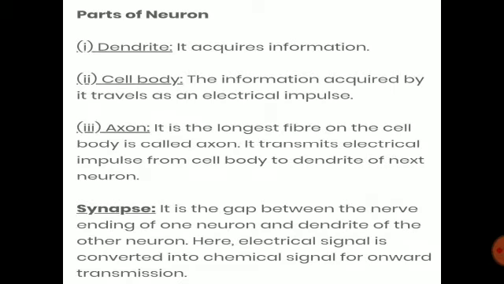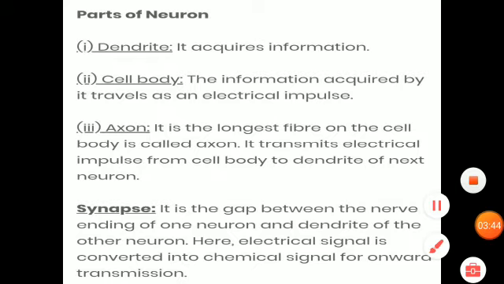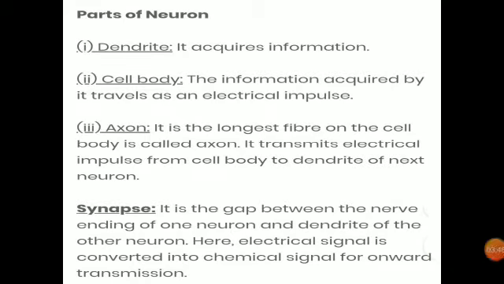Now next one is parts of neuron. So we will see one by one the parts of neuron. First one is the dendrite. Several short thread-like branches called dendrites arise from the cell body. One of the branches grows very large in comparison to others, and this branch is called the axon.